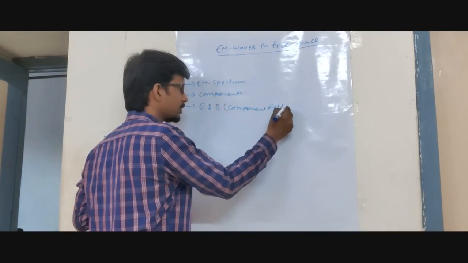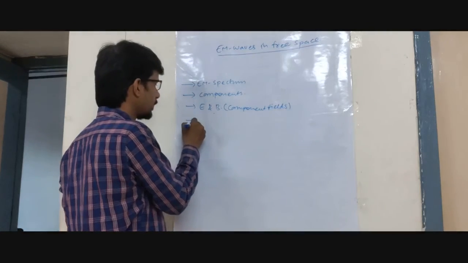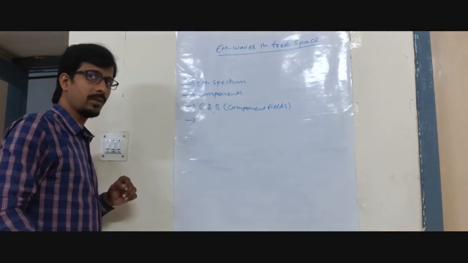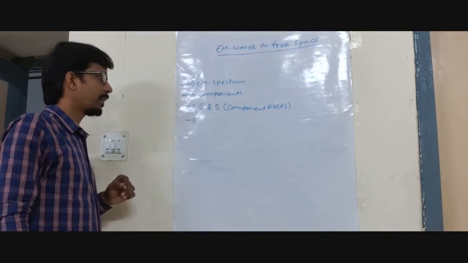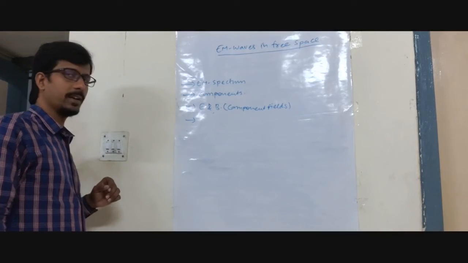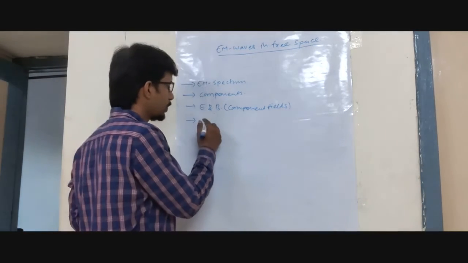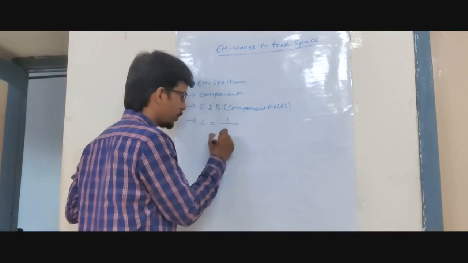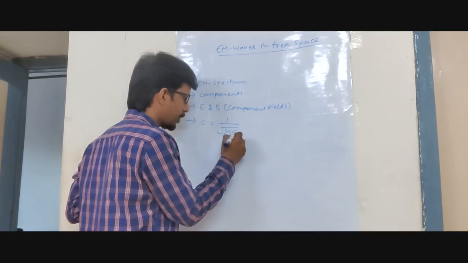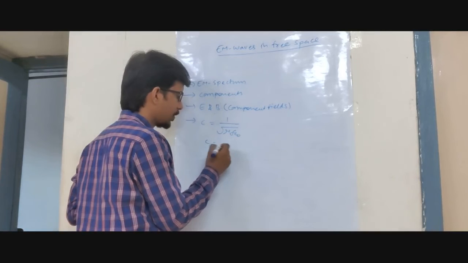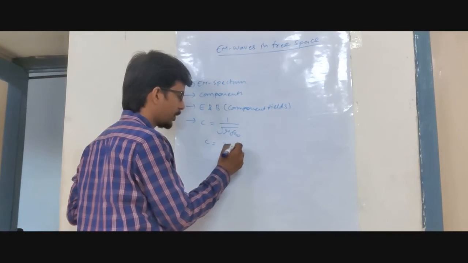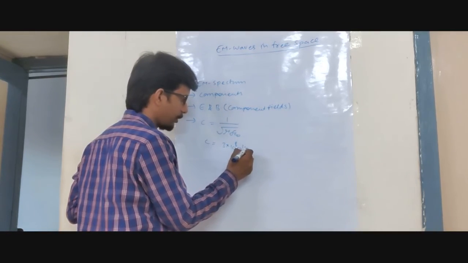And last, we proved that C is equal to 1 by root of mu naught epsilon naught, C is equal to 3 into 10 power 8 meters per second.